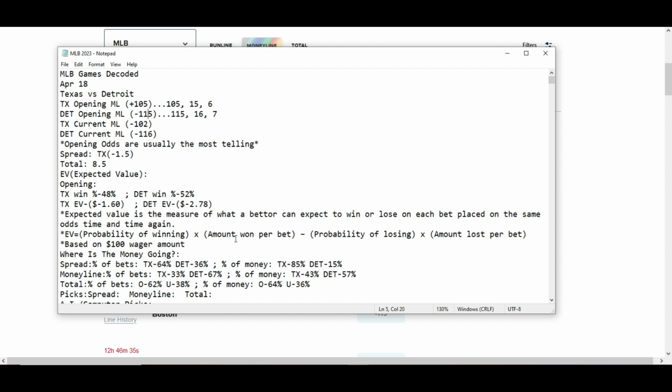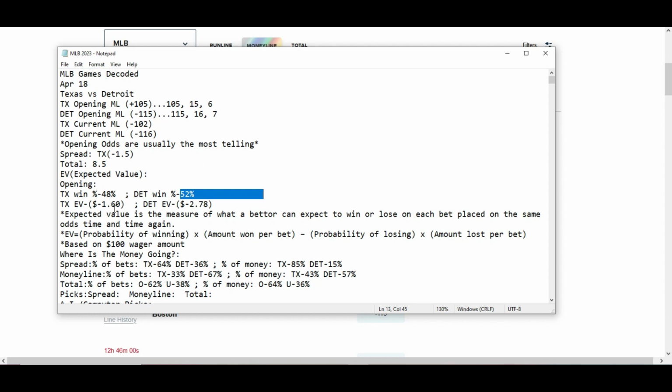And yeah, we're going to go over this real quick. We're going to start with expected value. No gematria today. We're going to do expected value. Just expected value. At the current odds on the money line, minus 102, minus 116, you have to take the win percentage. That is 48% win percentage for the Rangers and 52% win percentage for Detroit. And yeah, we calculate the expected value.